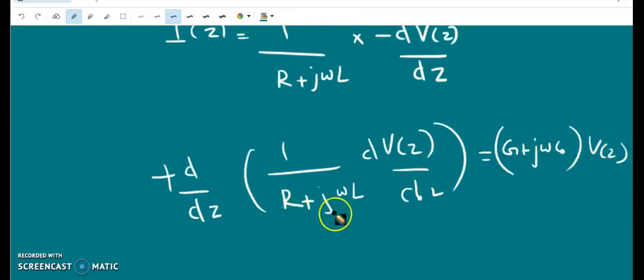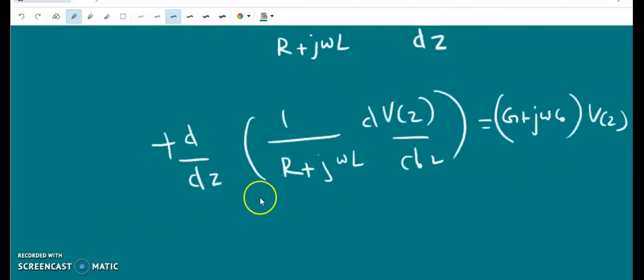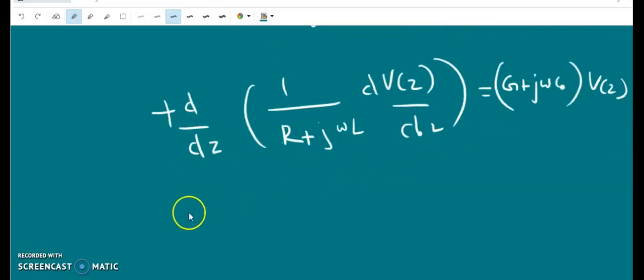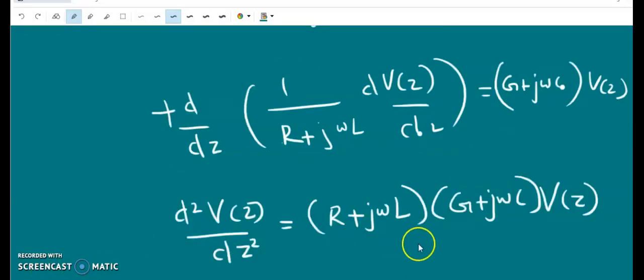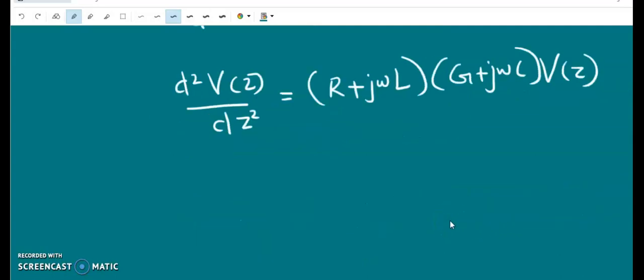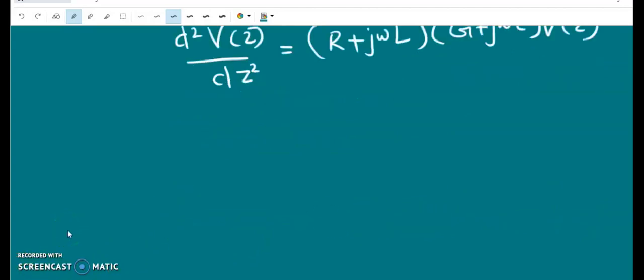So taking r plus j omega L to the right side, we get d by dz of dv by dz, d square v by dz square, equal to r plus j omega L into g plus j omega c v of z. So similarly, we can get an expression for I of z. For that, we have to write v of z from equation number 4 and substitute in equation number 3.